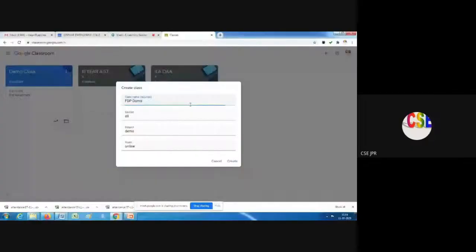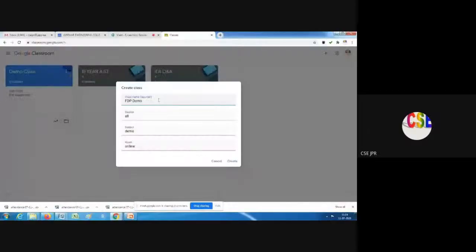So I am creating a class now. I have to give the name. I'm giving a name, subject, or whatever you want to give, like second year, third year, or seventh standard, something like that. So I press create. It is creating it.